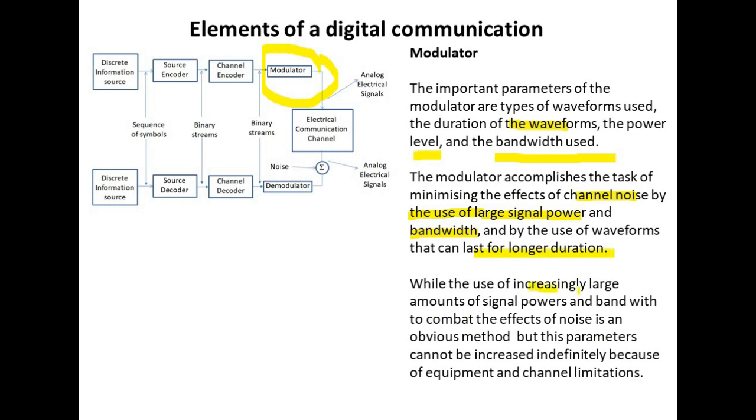While the use of increasingly large amounts of signal power and bandwidth to combat the effects of noise is an obvious method, these parameters cannot be increased indefinitely because of equipment and channel limitations.